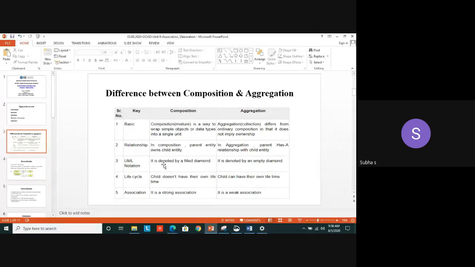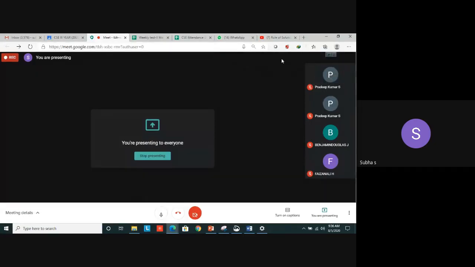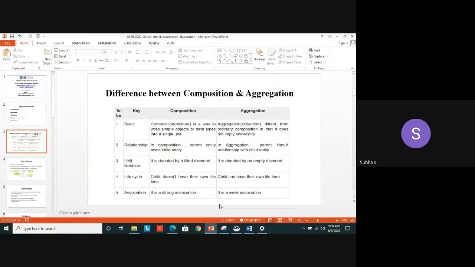With respect to notation, composition is shown as a filled diamond and aggregation as an empty diamond, placed near the superclass. The filled diamond denotes composition because it is strong. The empty diamond denotes aggregation.